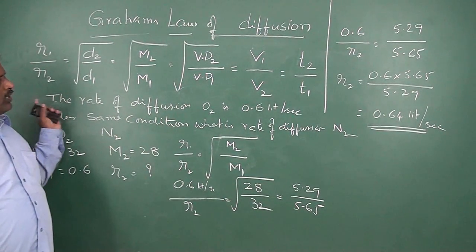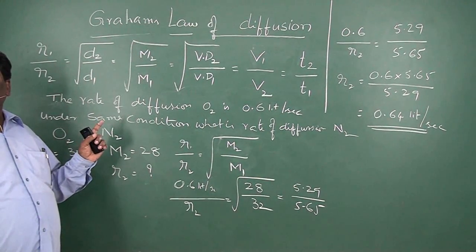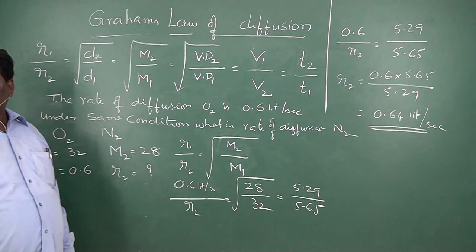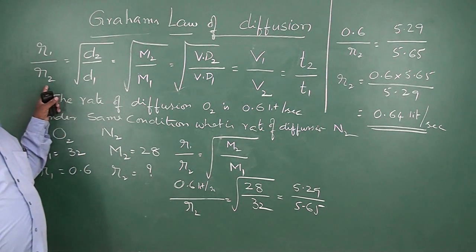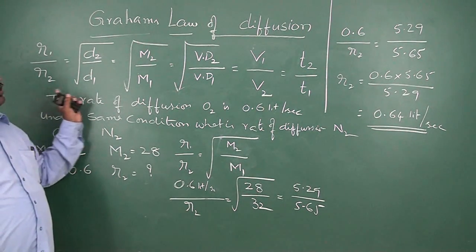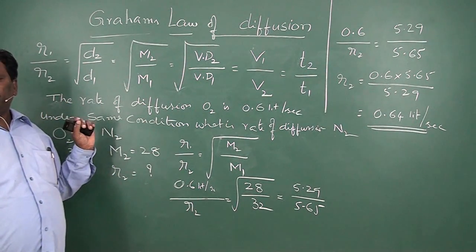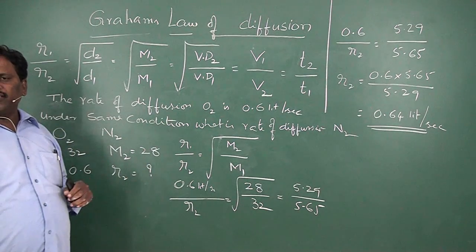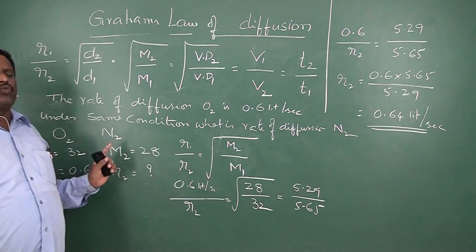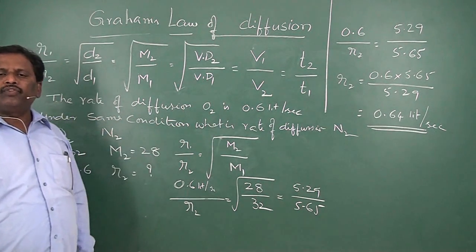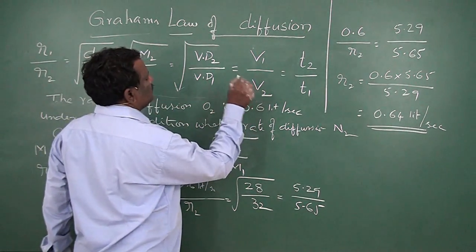So here rates of diffusion were given. Two gases were given. If the gas name was given, that means its molecular weight was given. So here you have to compare rates of diffusion with molecular weights. Sometimes they will give you the volume. Say at certain conditions 25 or 250 cc of oxygen is diffused, and under the same conditions what is the volume of carbon dioxide that diffused. That means in such cases you should compare the molecular weight with this volume.